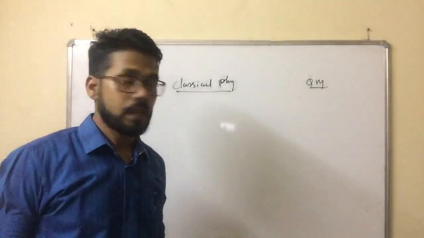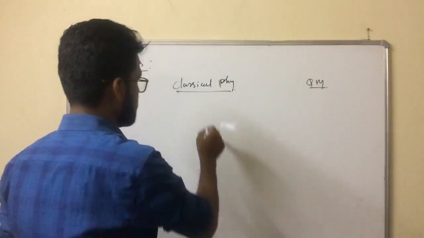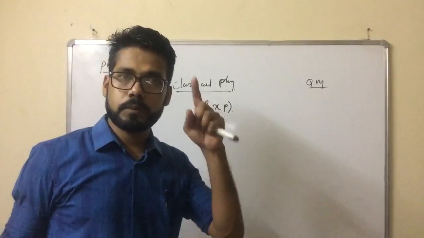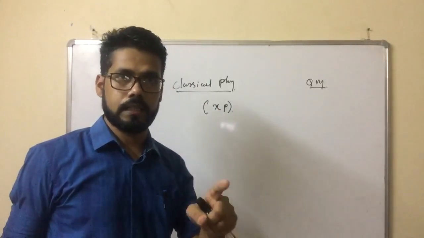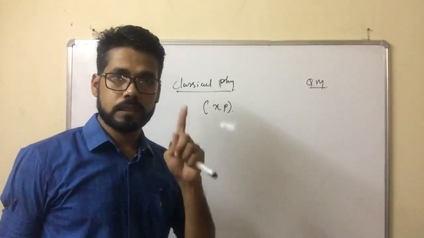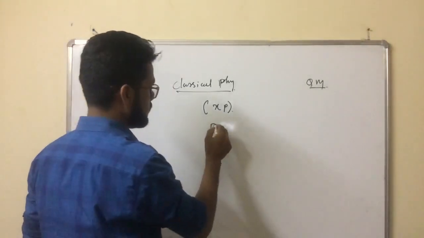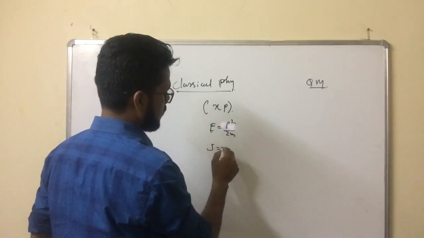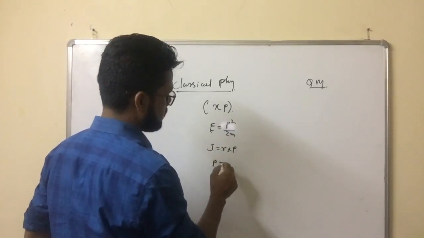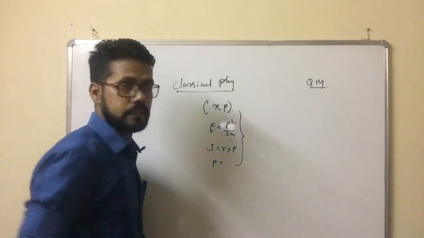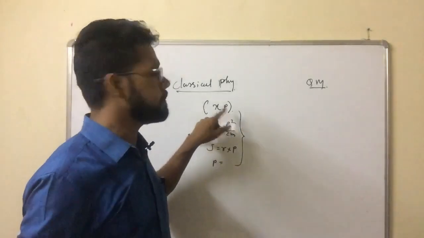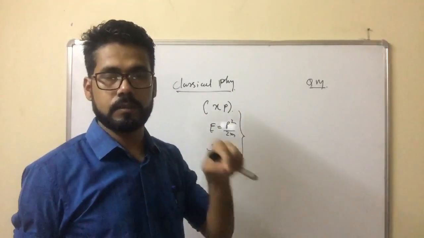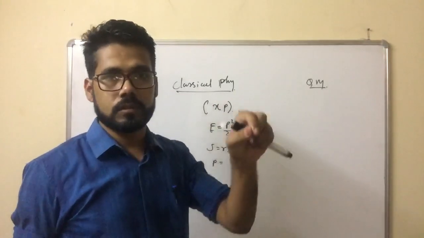In classical mechanics, if we know the position and momentum of a particle, all other relevant parameters, for example energy, E = p squared by twice m, and angular momentum, L = r cross p, can be calculated using x and p. For example, velocity v equals x dot, and acceleration a equals x double dot.